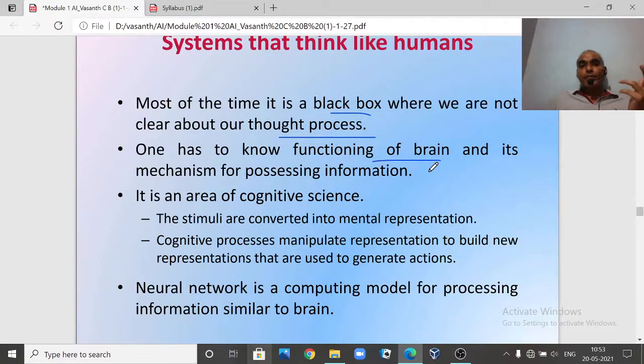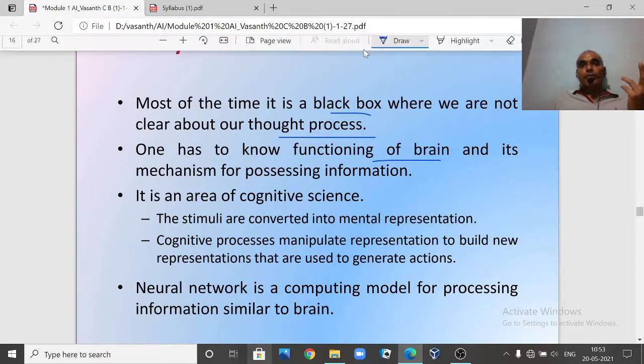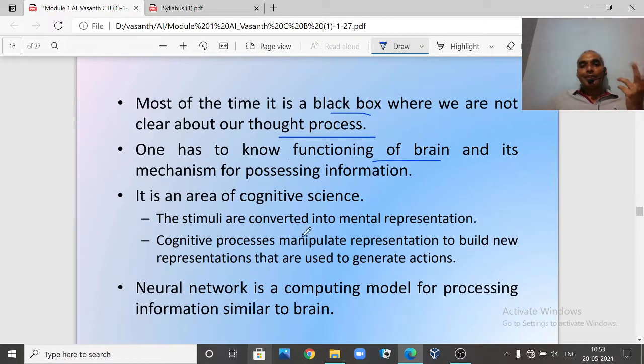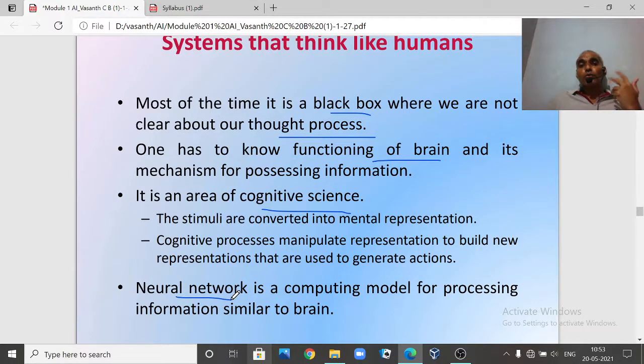So how our brain is functioning, in that manner we want to process the information. Then only we can say that you can build a system that can think like human beings. Thinking like human beings is called the area of cognitive science: how our human brain is working. Based on that we have a lot of subsets, one of which is called neural networks.